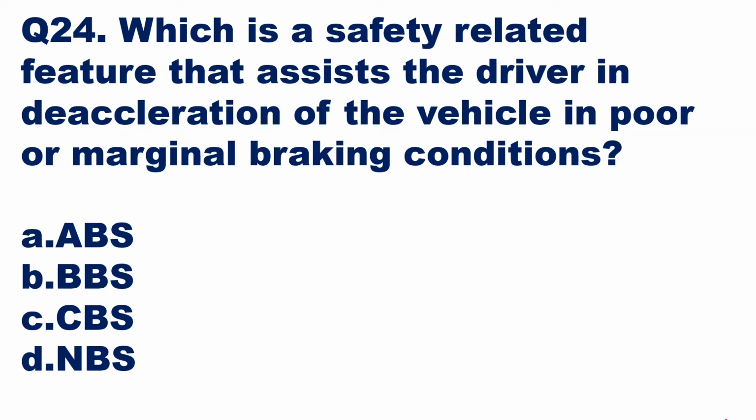Then we'll go to the next question, question number 24. Which is a safety related feature that assists the driver in deacceleration of the vehicle in poor or marginal braking condition, like on an icy road or snowfall road or a road which is wet. In that case we require an anti-lock braking system. The wheel should not get locked immediately and the vehicle should not skid. For that purpose, we have anti-lock braking system, ABS. So here, out of these four options, option A will be the right answer, ABS, anti-lock braking system.